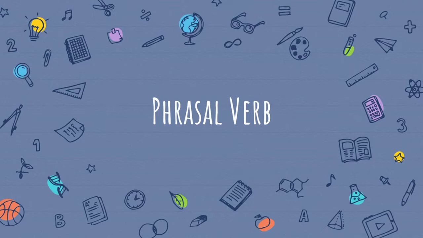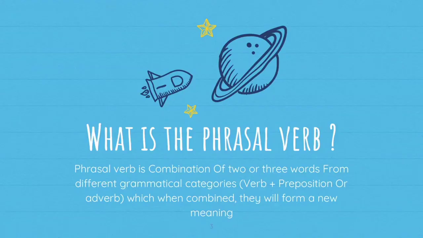Here, I want to talk about phrasal verbs. So, what is a phrasal verb? A phrasal verb is a combination of two or three words from different grammatical categories, like verb plus preposition or verb plus adverb, which when combined form a new meaning.